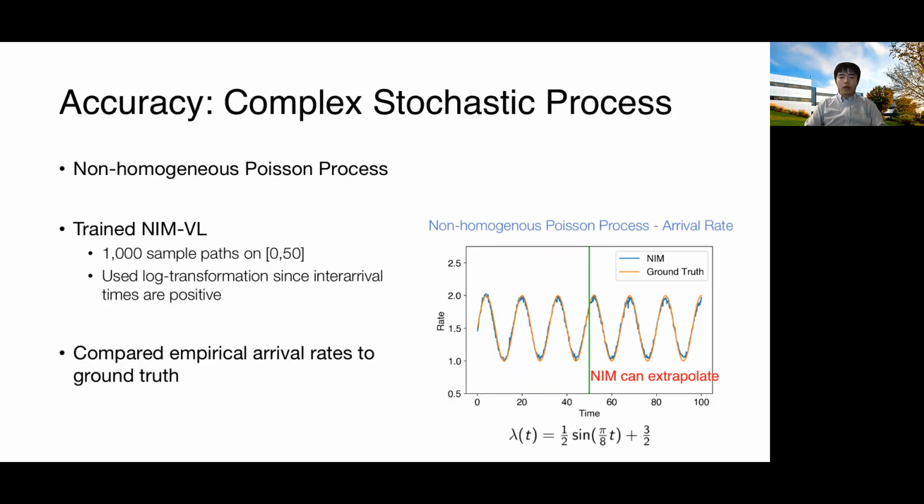We also try to use NIM to model stochastic processes. For example, here we use it to model the inter-arrival times from a non-homogeneous Poisson process with sine wave rate function. We then estimate the empirical rate function of the generated data and plot it against the ground truth rate function. As you can see, they are very close to each other. More interestingly, the training data is only given from time 0 to time 50, which is to the left of this green line. However, our model is able to extrapolate beyond time 50.